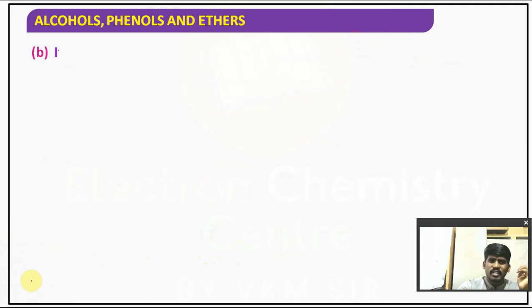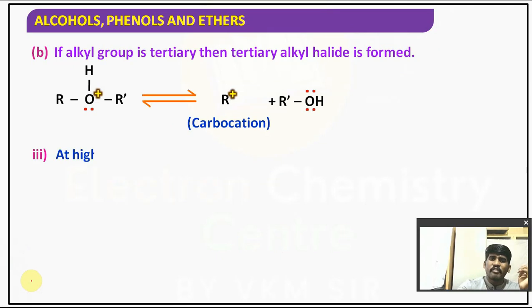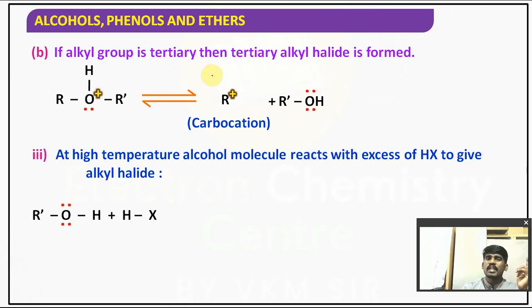Now observe carefully. Suppose the alkyl group is tertiary, then a tertiary alkyl halide is formed. Generally X minus is supposed to attack the lower alkyl group, but whenever a tertiary alkyl group is there, X minus attacks the tertiary alkyl group only. Is it clear? Because it forms a tertiary carbocation, and a tertiary carbocation is more stable. Is it clear for you, that mechanism?